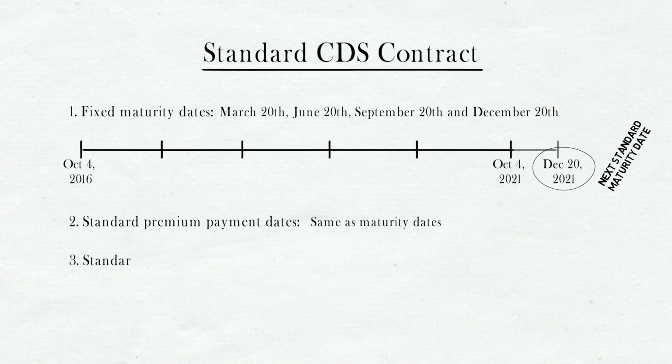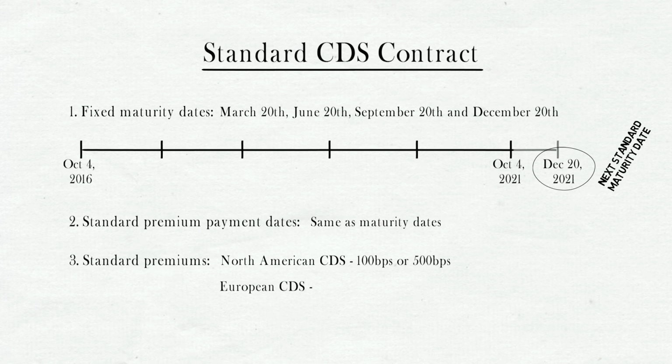Along with the dates, the premiums themselves are also standardized. Notice I'm using the word premium and coupon interchangeably here because they're essentially the same. In North America, CDS have premiums of either 100 basis points or 500 basis points per annum.